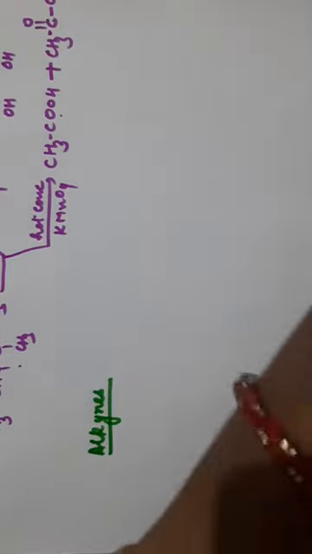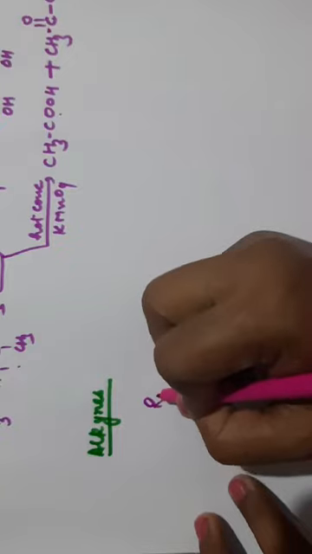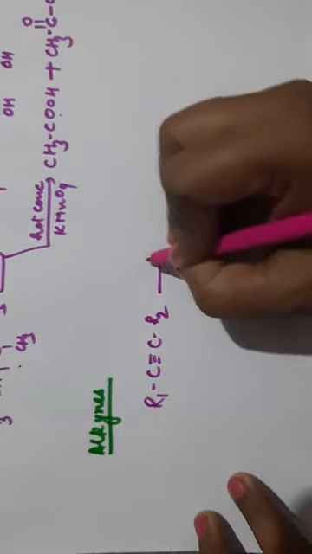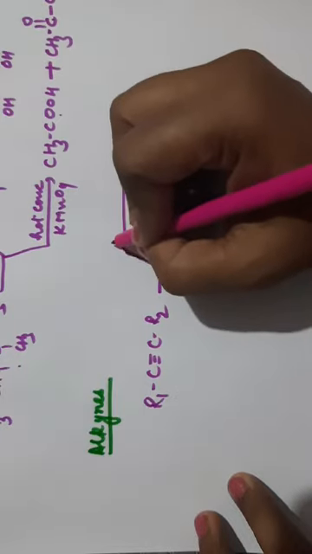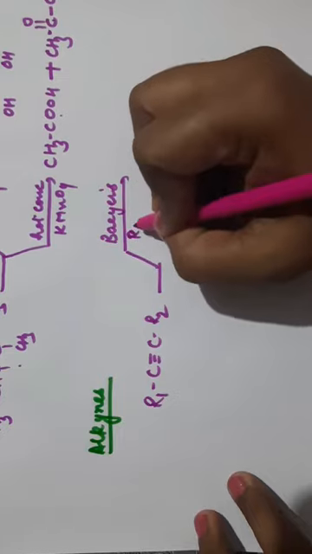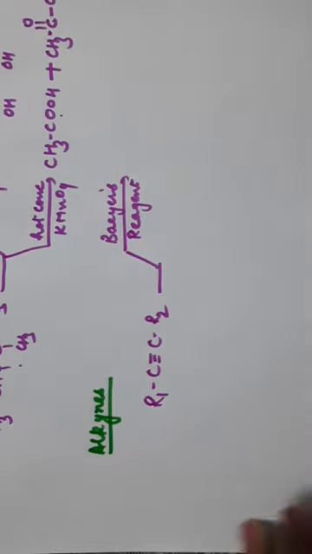Alkynes are also easily oxidized by KMnO4 in both conditions. We will take R1-C≡C-R2. Now if it is oxidized with Baeyer's reagent, that is cold dilute alkaline KMnO4, one OH will be attached on each carbon.